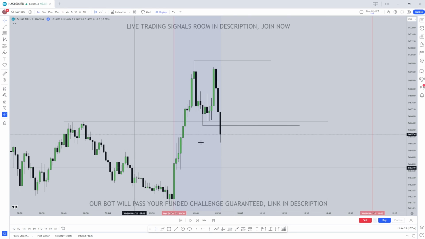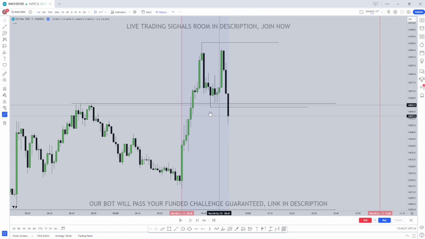Now, if I go on the charts and show you right now, you can see we do have a body closure below. And what else do we have in this break of structure, in this market structure shift leg right here? We have a fair value gap right here, as you can see with these 3 candles. So now that we have the liquidity sweep, now that we have the market structure shift in the opposite direction, we also have a fair value gap.